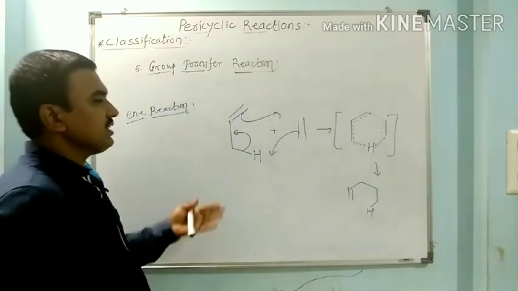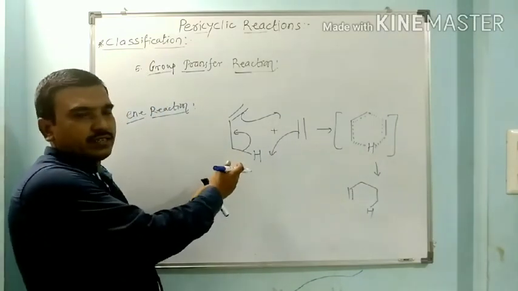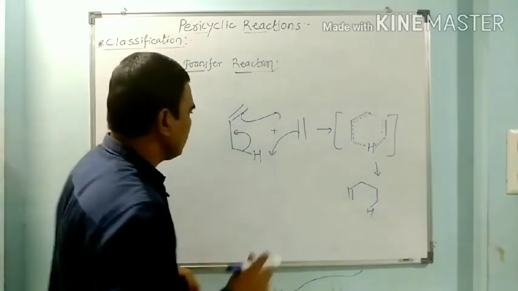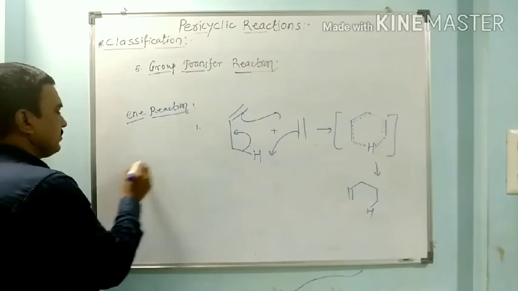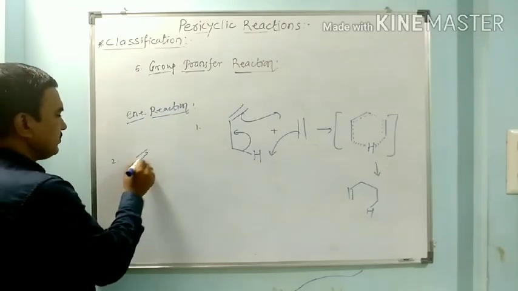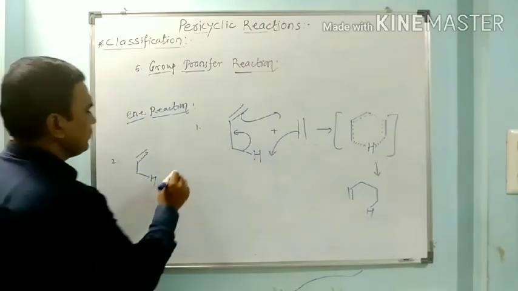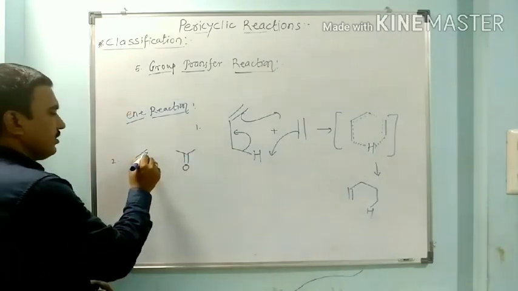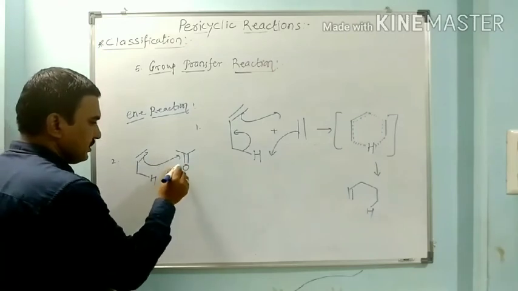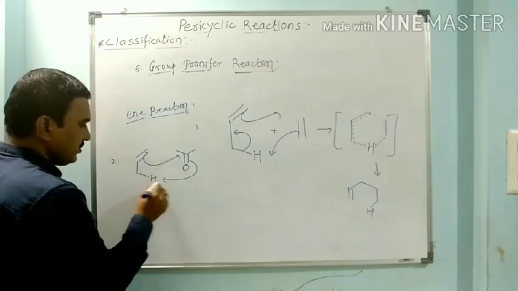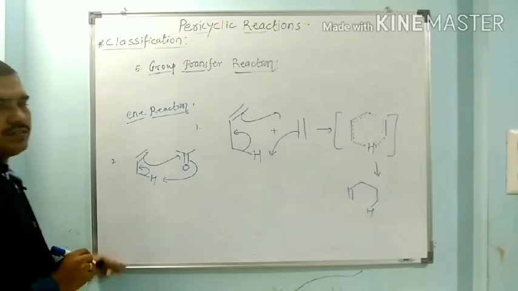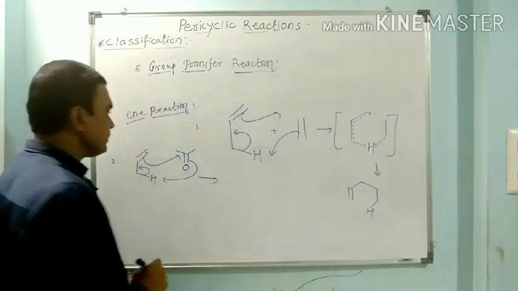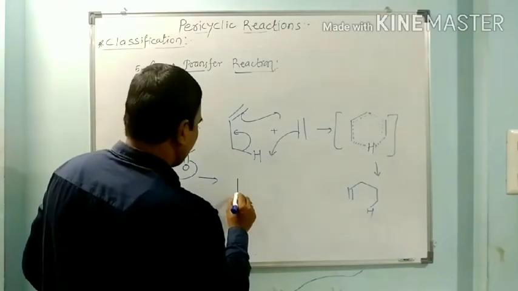So this reaction we can observe in case of such an allylic hydrogen compound and a carbonyl compound. For example, we have the next example. This hydrogen may interact with a carbonyl compound. So here this bond shifted here, this oxygen attacks here, and this CH bond shifted here. So through the formation of a cyclic transition state we get the product.